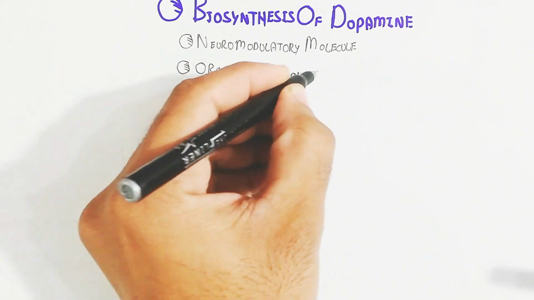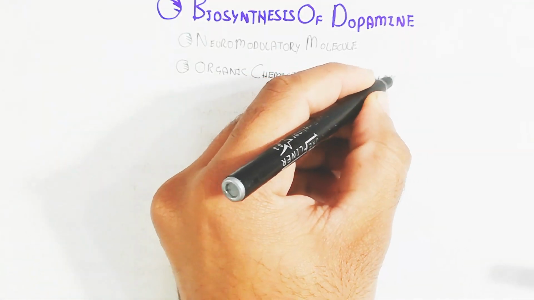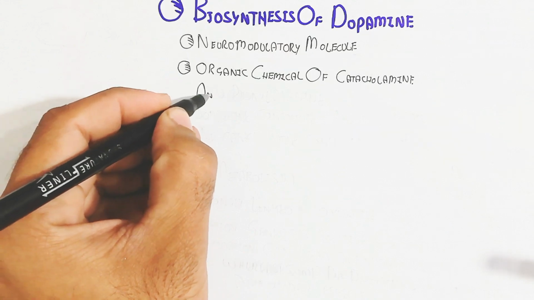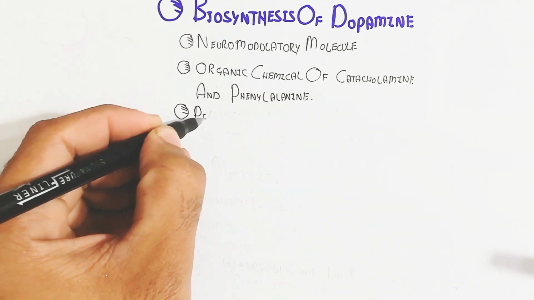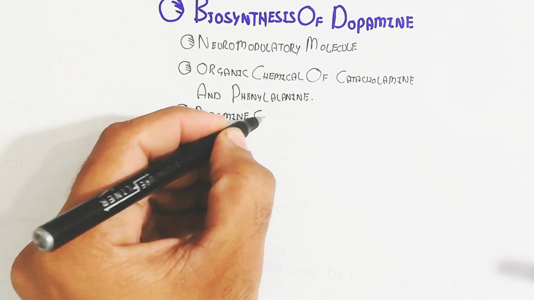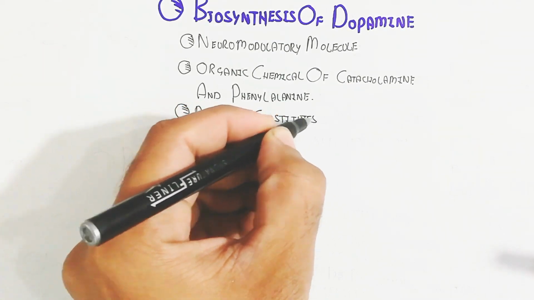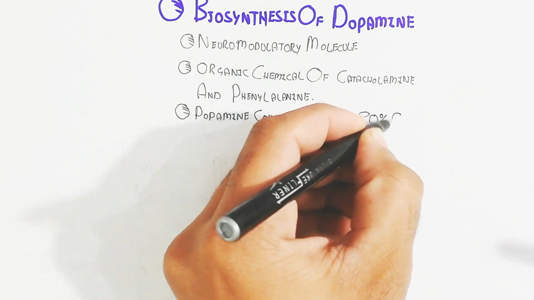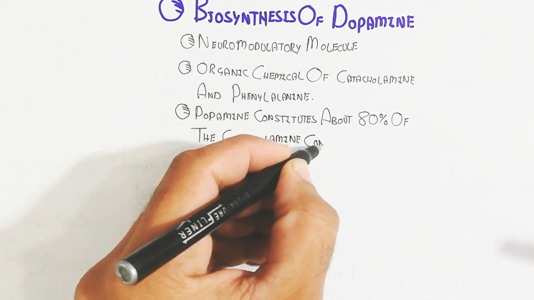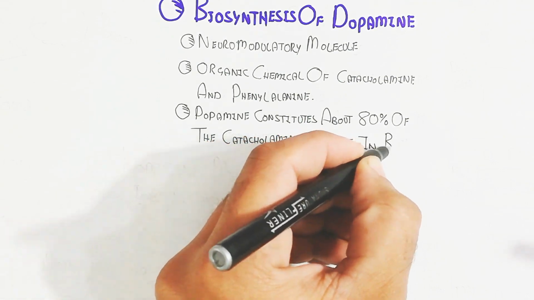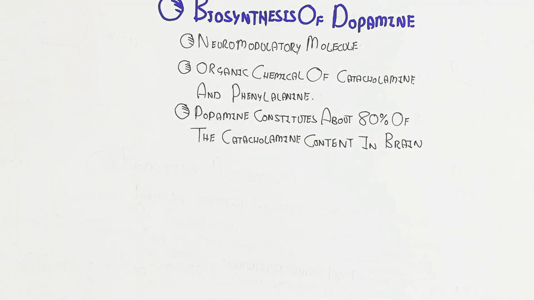It is an organic chemical of the catecholamine family, derived from phenylalanine, which is the major precursor. Dopamine constitutes about 80% of the catecholamine content in the brain. So a rich amount of dopamine is present in the brain and also in the periphery, but just remember that it is mostly in the brain.